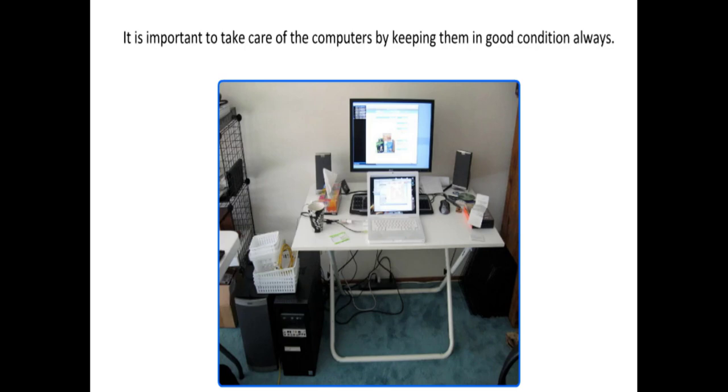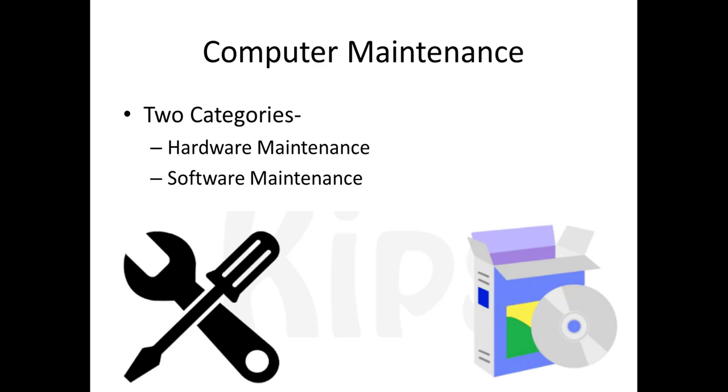We know computer is a machinery and we have to take care of our machinery so that it will give you a proper and long-term feedback. It will run for a longer time. So we have to maintain our computer properly. To maintain the computer, it has two categories, hardware maintenance and software maintenance.